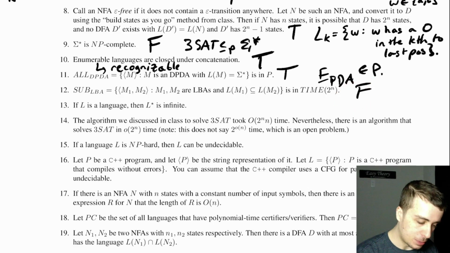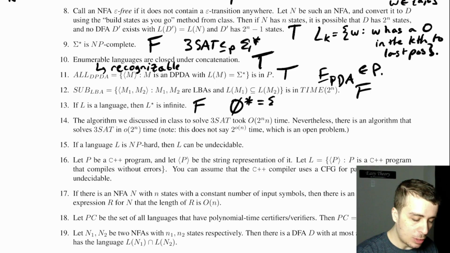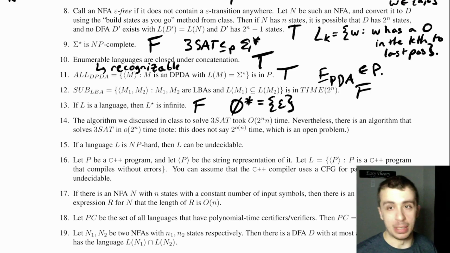So that one's false. If L is a language, then L star is infinite. This is false. And the prototypical example is empty set star, which is only the empty string. And so that's not infinite. That's pretty easy to see.